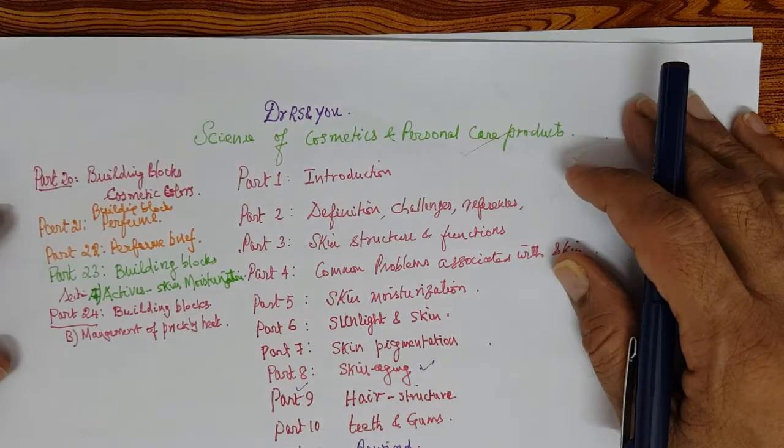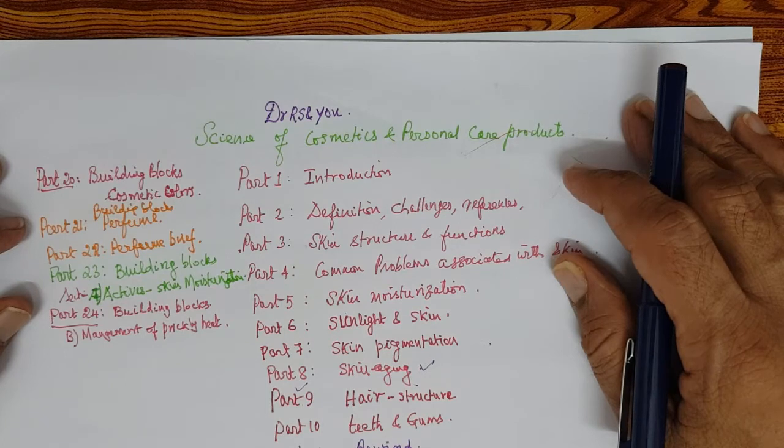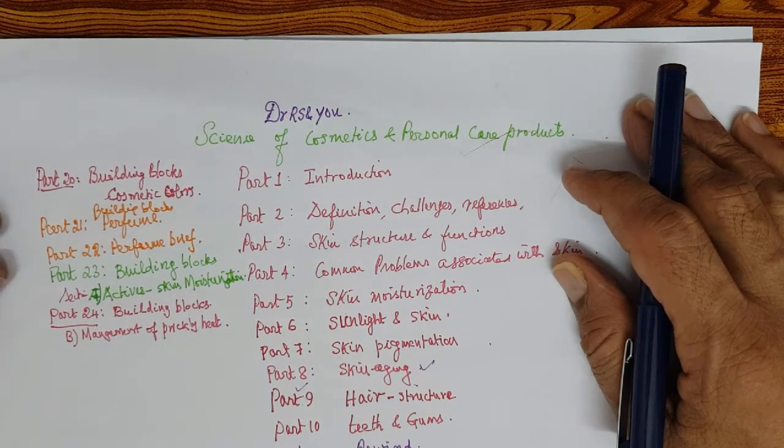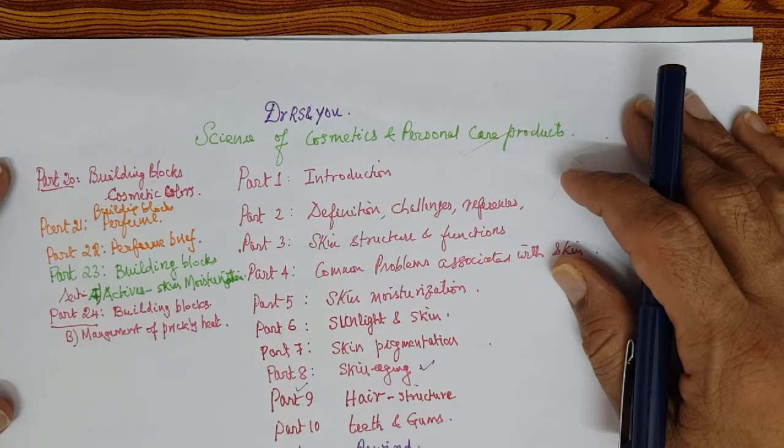Now, in the last session, part 23, we discussed actives for skin moisturization, right? And in that video, I explained that what we are going to discuss here are only cosmetic, personal care and cosmeceutical ingredients and not pharmaceutical ingredients.